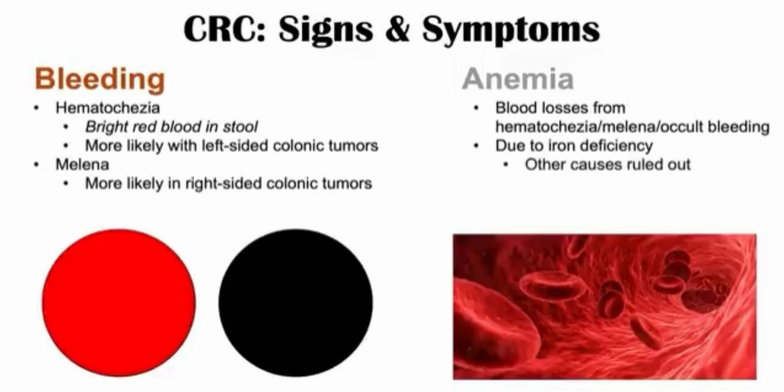It's also important to rule out other causes that may be leading to this iron deficiency anemia. But if you see iron deficiency anemia in an older patient, it's very important to look out for colon cancer. Along with this iron deficiency anemia, we see signs and symptoms of iron deficiency anemia, including fatigue, pallor, shortness of breath, and some other interesting findings like pica. If you want more information, please check out my full lesson on that topic.